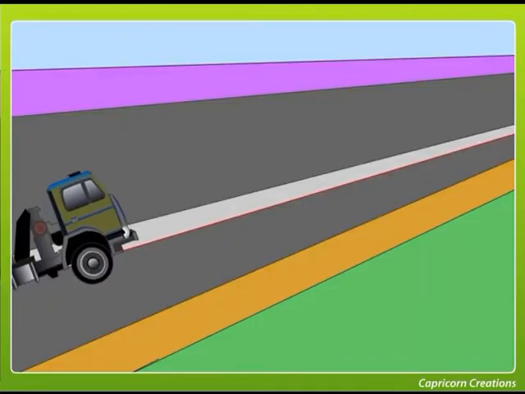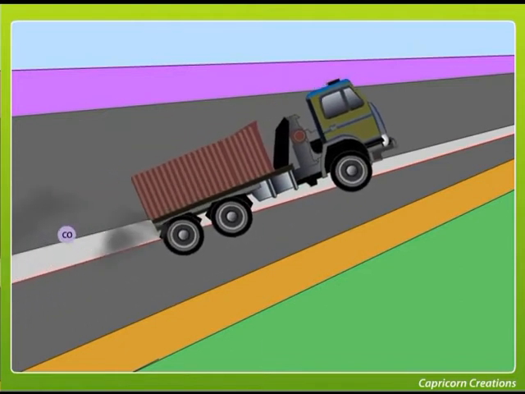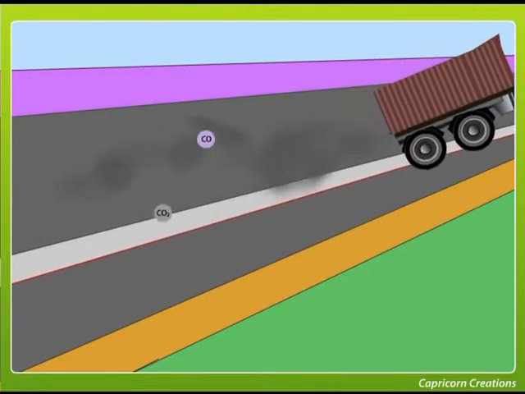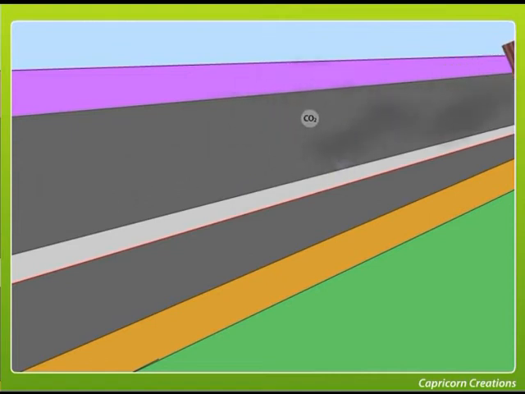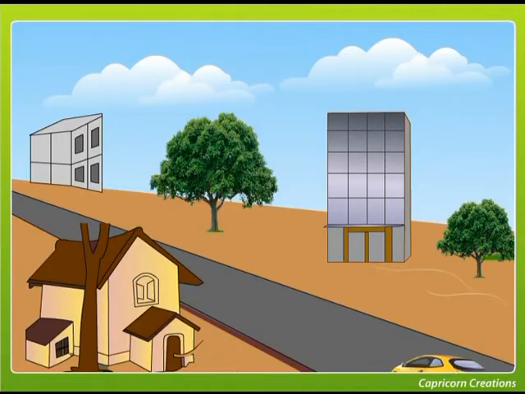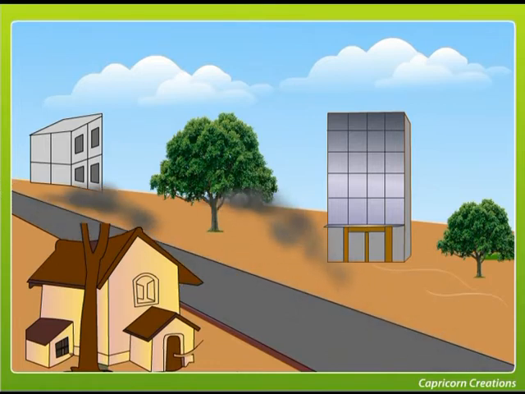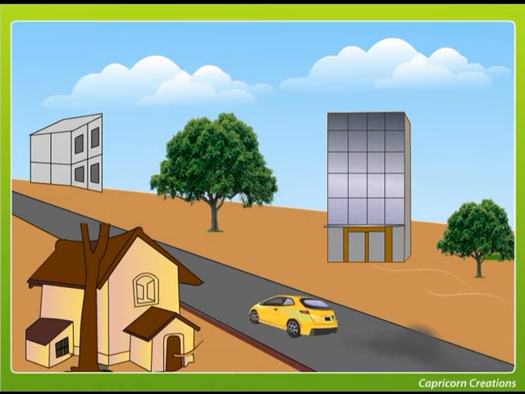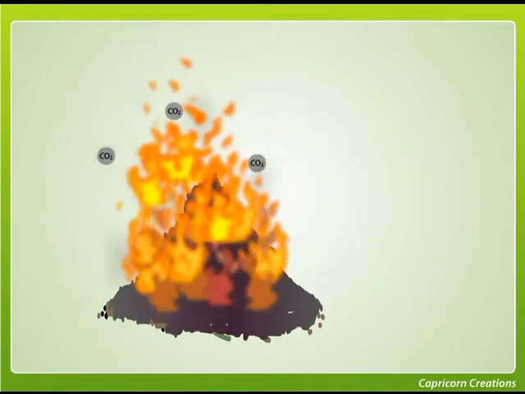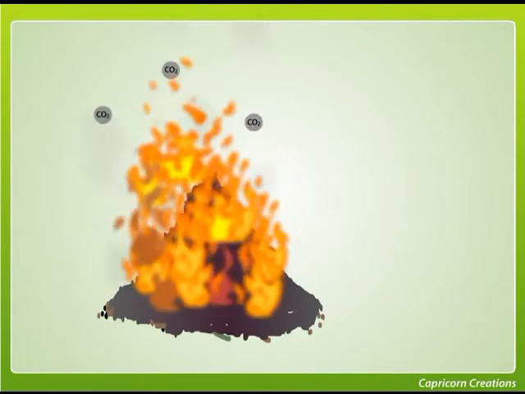Next is the diesel combustion, which is caused by the heavy vehicles. Carbon monoxide and carbon dioxide are the main pollutants from diesel combustion. Then comes petrol combustion, used as fuel in most of the motor cars and two-wheelers, which on combustion releases oxides of nitrogen, carbon dioxide, and lead vapors. Waste incineration is a common practice of disposing municipal waste or garbage by burning them, releasing carbon dioxide.